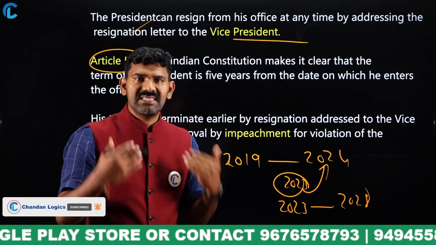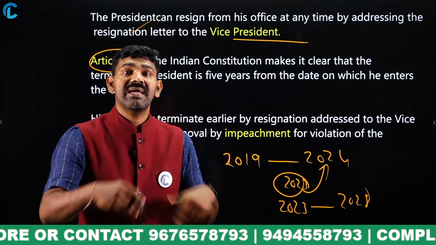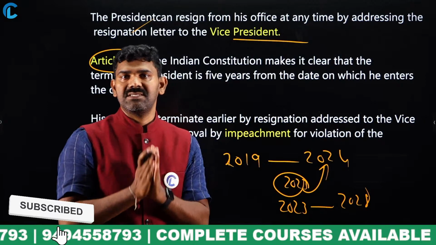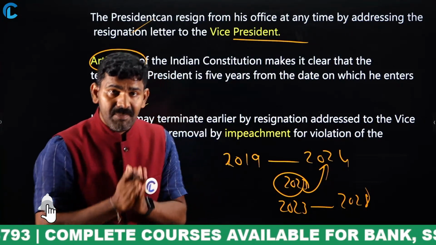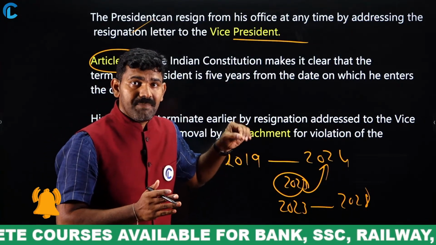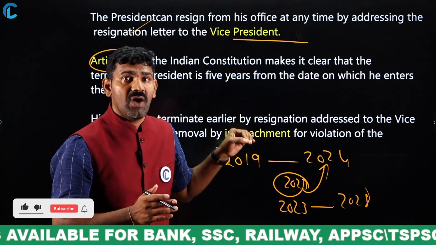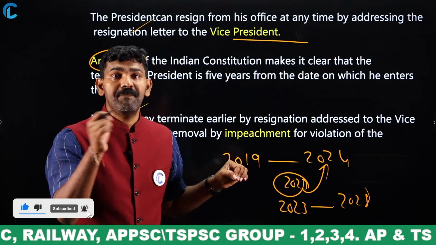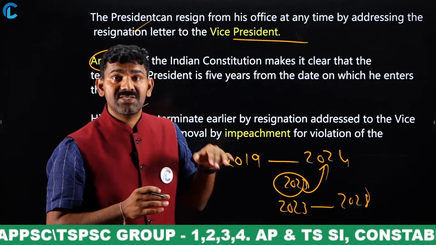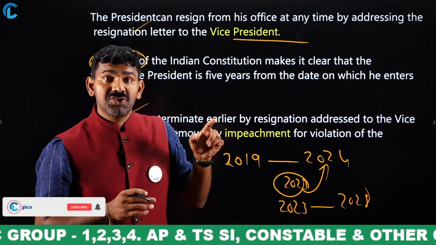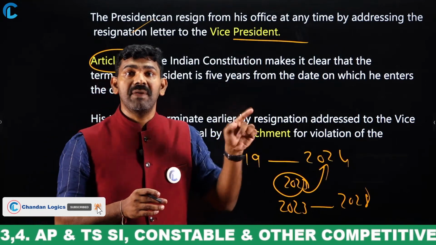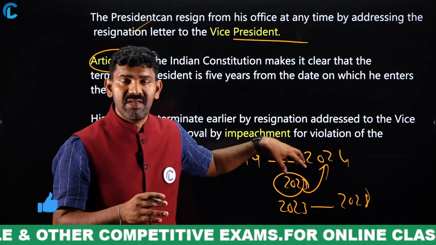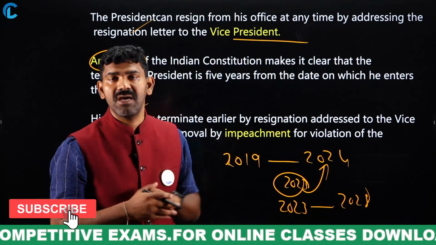He may also terminate earlier if he wants. For example, after 3 years he is not willing to continue as the president, he can terminate by rendering a resignation to the vice president. And if the president has acted in a way that violates the constitution, you can go for the impeachment process. That's called the president impeachment process. Through impeachment also the president can be removed, but it's a very, very big process. This impeachment concept we have taken from the USA.